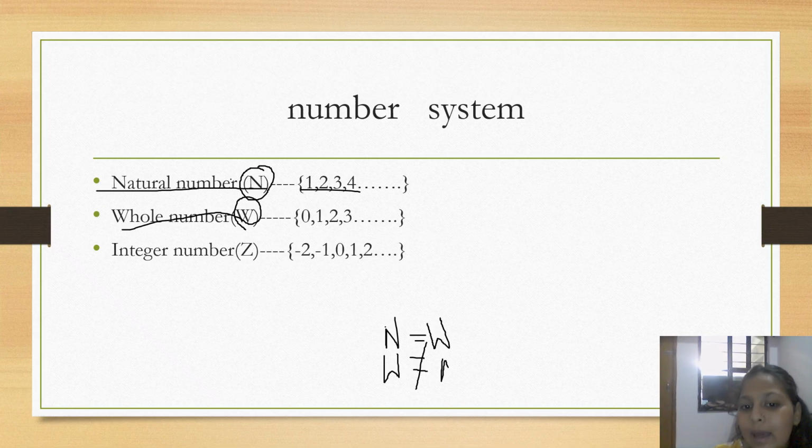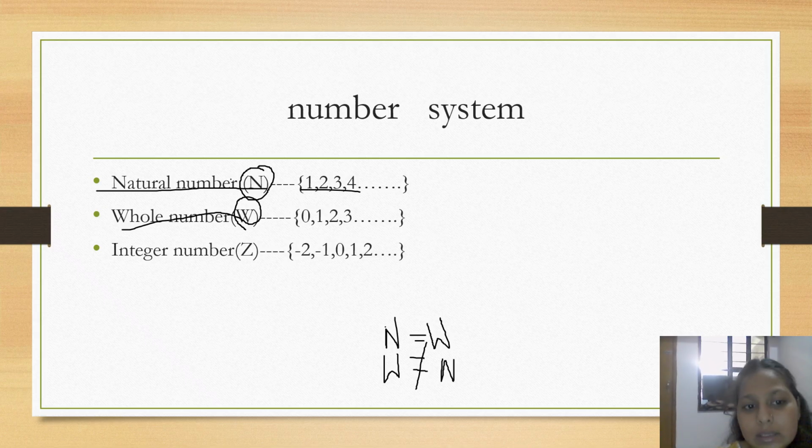Why? Because all the natural numbers from 1 to infinity come in the whole numbers, like 0 to infinity. But in natural numbers, 0 is not included. That's why whole numbers are not natural numbers.